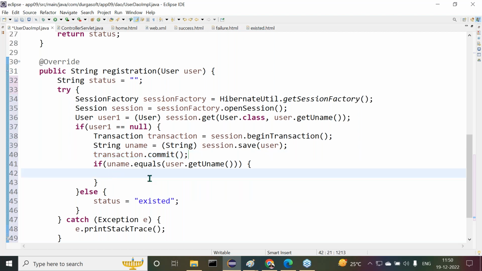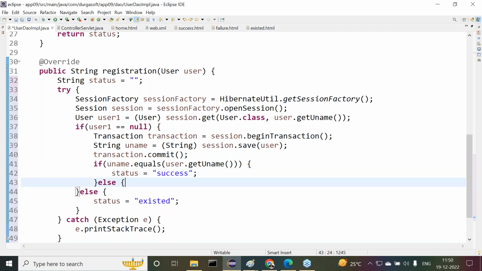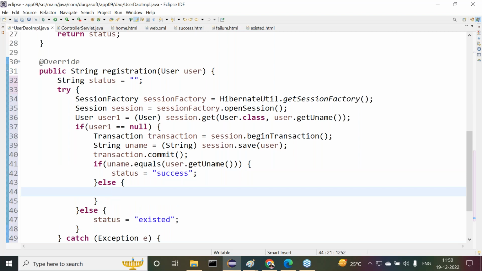If the same username we are saving is returned, it will be success. Else, if some other value is returned, then we provide status is equal to failure.